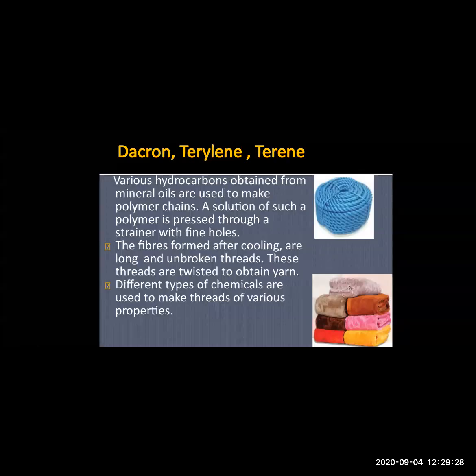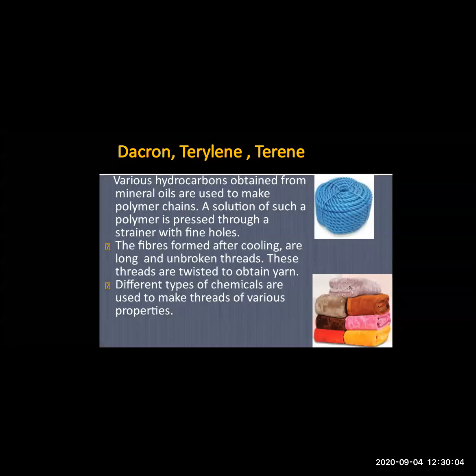Now, the various hydrocarbons obtained from the mineral oil are used to make polymer chains. The solution of such polymers is pressed through a strainer with fine holes. The fibers formed after cooling are long, unbroken threads. So these threads are twisted to obtain a yarn. How are these threads obtained? These are obtained from the mineral oil.